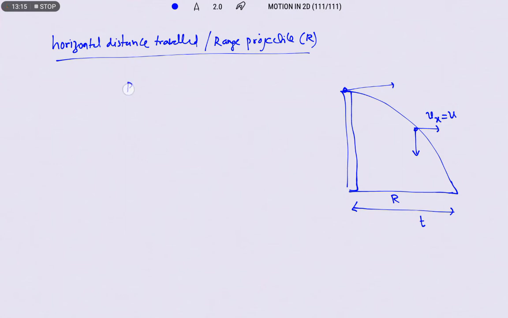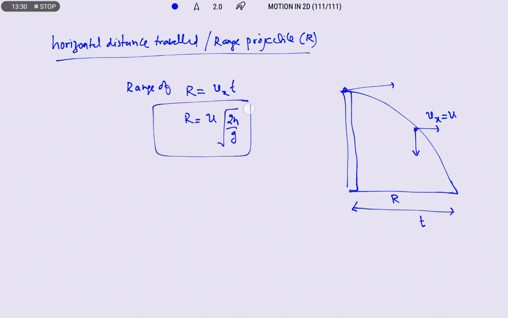So the range of the projectile, R, is equal to ux into t. So ux is always constant, that is equal to u, and t is nothing but the square root of 2h by g. So this is the range of the projectile. And if you want to write down the horizontal distance traveled after t seconds.